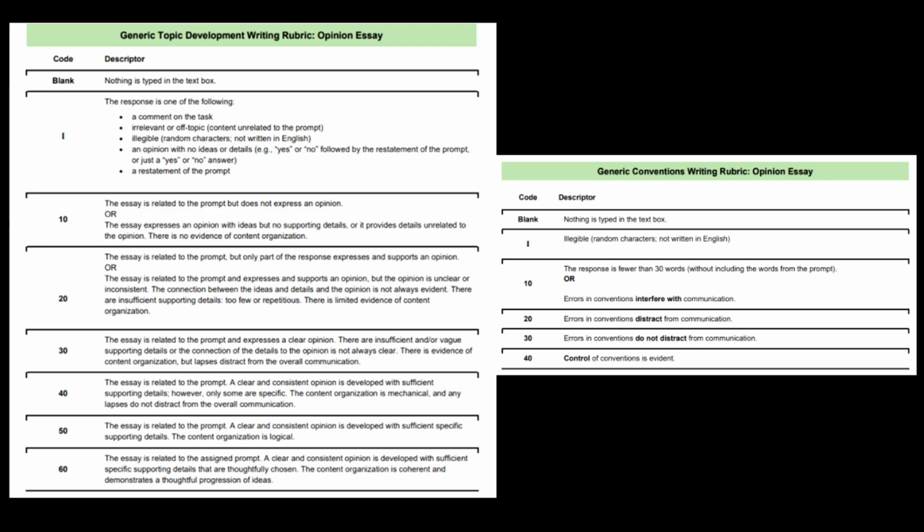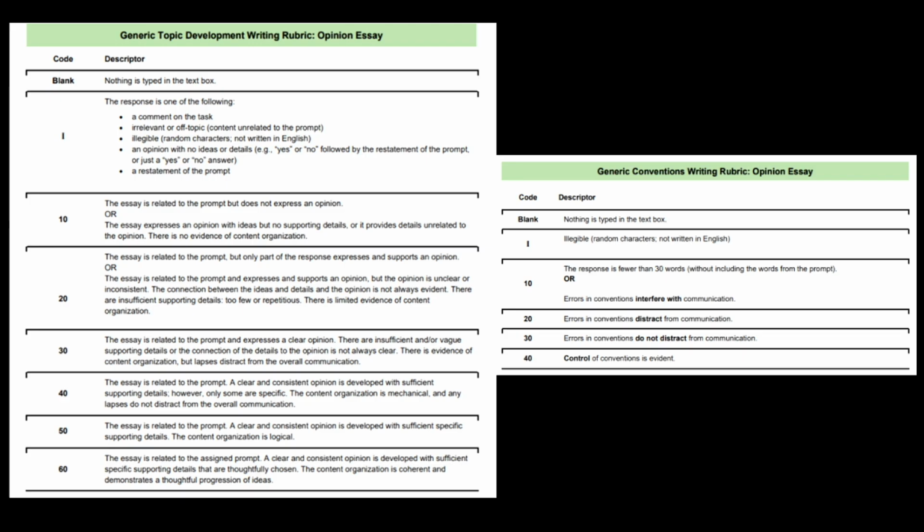If you want a code 50, that's even better. Let's try to aim high. The essay is related to the prompt or the question. It is clear and consistent. It's developed with sufficient specific supporting details with logical organization. And if you want a code 60, that's the top mark you can get on the opinion piece. It's got sufficient supporting details, thoughtfully chosen, coherent, thoughtful progression of ideas.